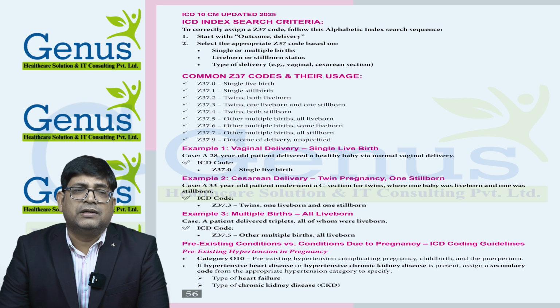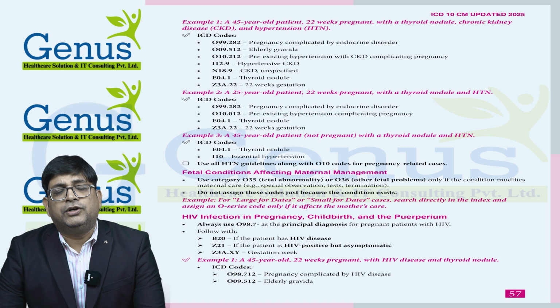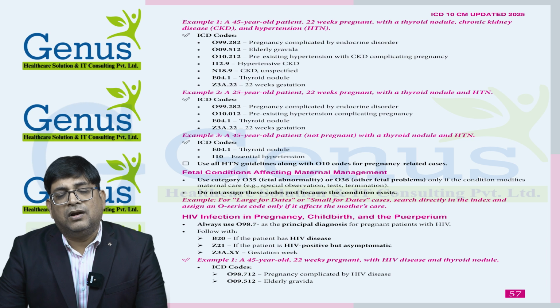So now I am going to discuss one example with you. A patient is 45-year-old, 22 weeks pregnant with thyroid nodule, chronic kidney disease and hypertension. In that case, what ICD codes do we need to use? First of all, we already discussed that if the patient is pregnant and has a thyroid nodule and is 45 years of age, we have multiple codes: O99.282, O09.512, E04.1 and Z3A.22. So these codes we already discussed.